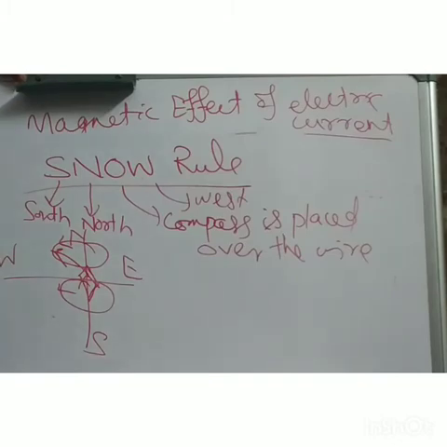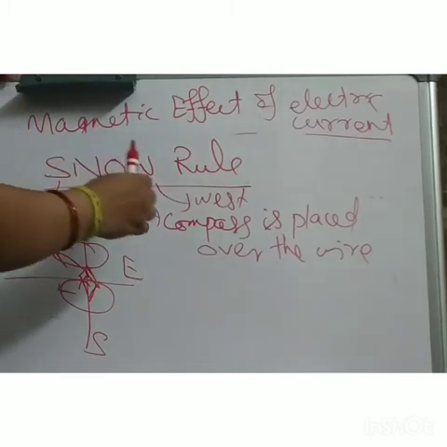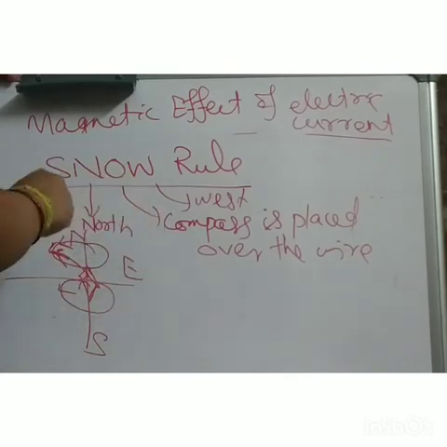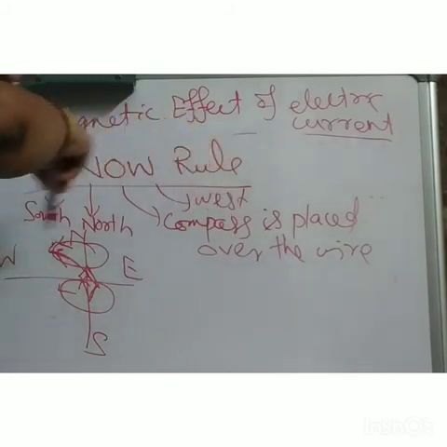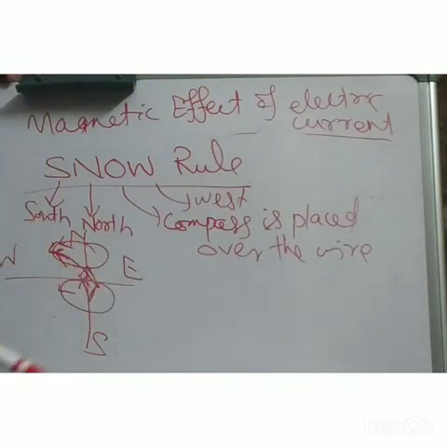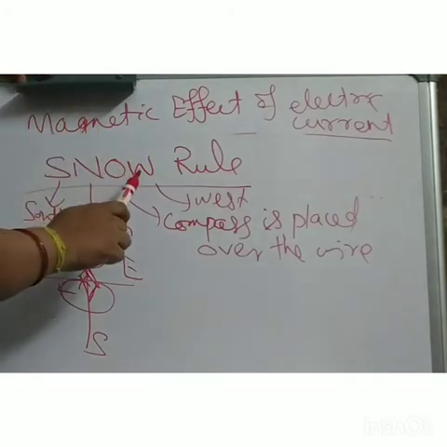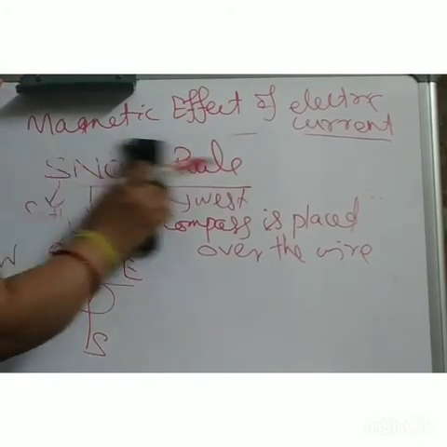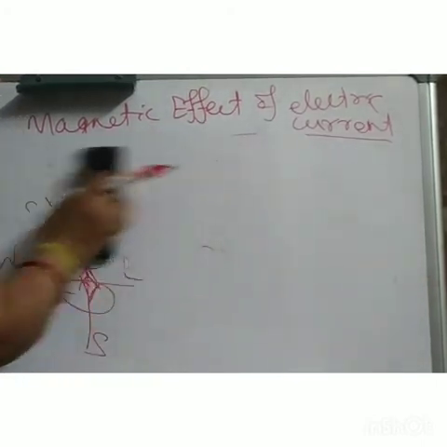If current flows from south to north and we keep the compass placed over your wire, then the direction of the magnetic field will be towards the west. That means west to east, like this. Your direction of the magnetic field will be like this. Clear? I think it is clear. The compass will deflect towards your west. Now another rule is also there. So this is your snow rule.